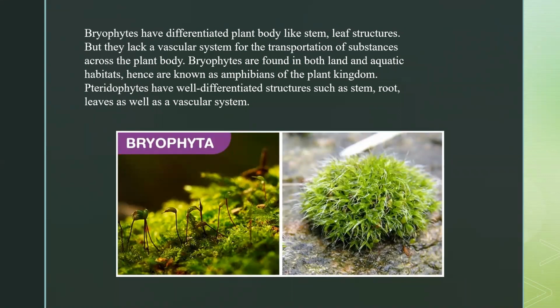By mistake, I wrote pteridophyte here also, but pteridophytes are there in the next slide. So you can check the structure, guys. The structure is very well differentiated into a stem-like thing and a leaf-like structure. Everything is very clear here, and the body is looking like a plant, but the vascular system is absent.